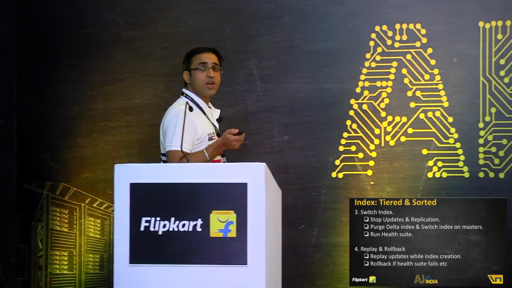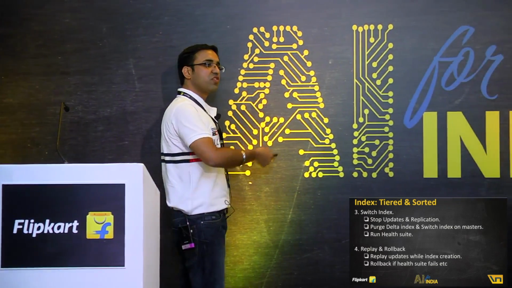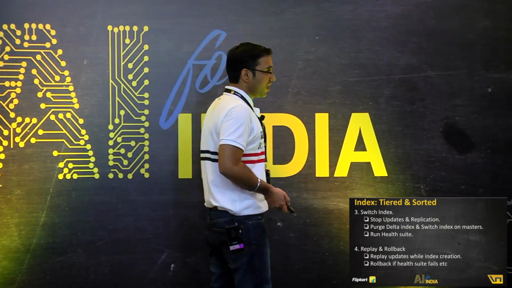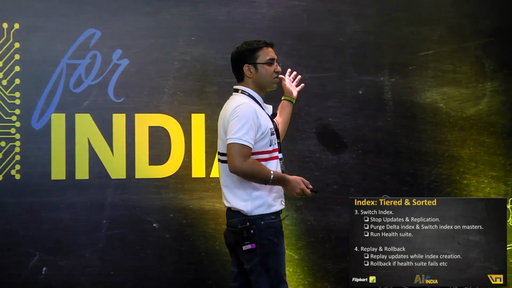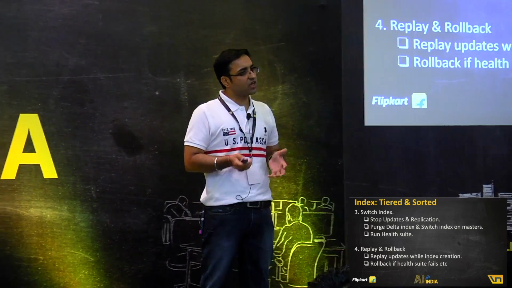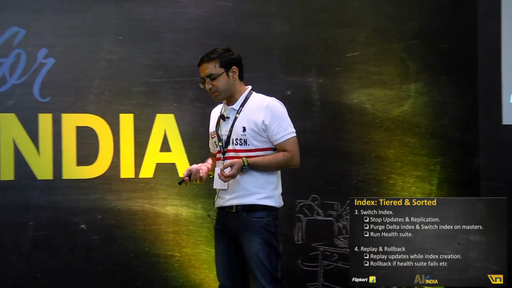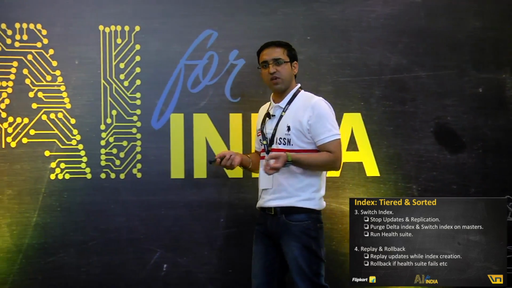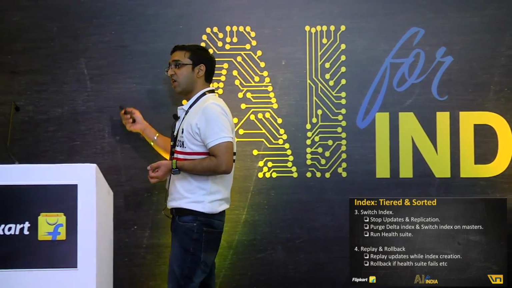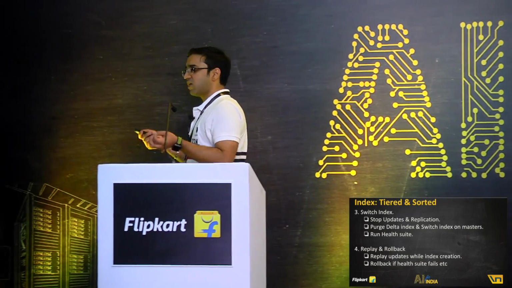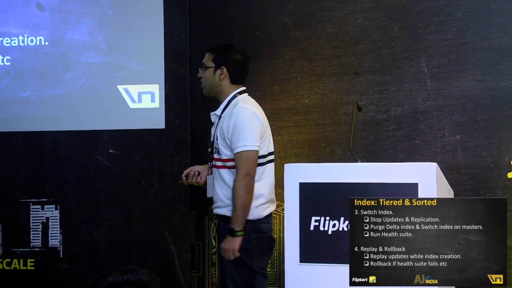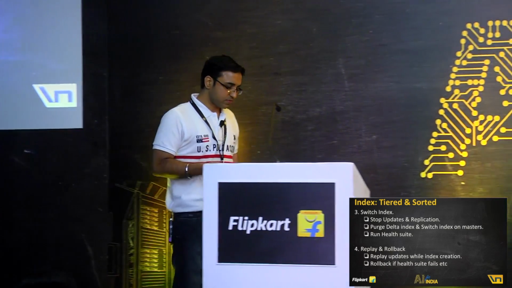Moving on to the next stage, we call it switch index. While stages 1 and 2 were creating the index, stage 3 is switching the index in the night in our production masters. The masters go talk to the ingestion stream topology and say, stop giving me any more updates. It talks to all the replicas it is the master of, and says, don't replicate from me because I'm going to switch the index right now. It also purges the delta index, the updates that came over the day, because they are no longer needed; the base index that we just created already has them. Then we switch it on the masters, bump it, and run extensive health check suites on top of it.